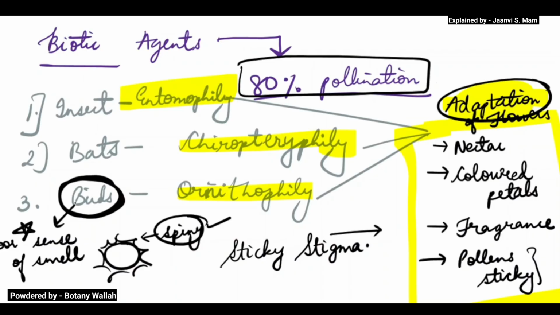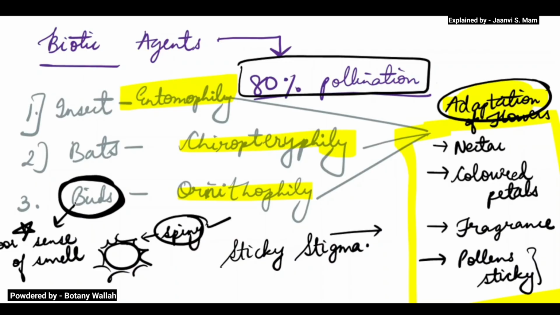It was a very huge topic. Now in the next class, tomorrow's class, we will speak about outbreeding and inbreeding devices, and we will do pollen pistil interaction. These three topics, or maybe we can take artificial hybridization also, so these three, four topics we will take in one class. After that we will take double fertilization and development of endosperm.